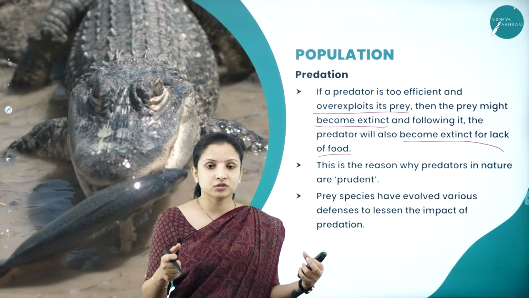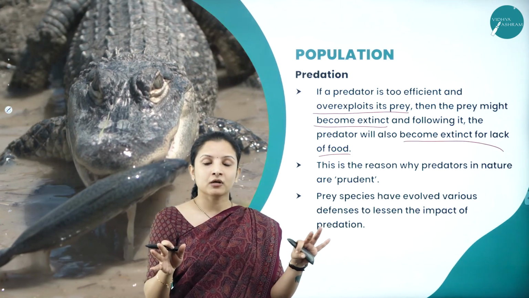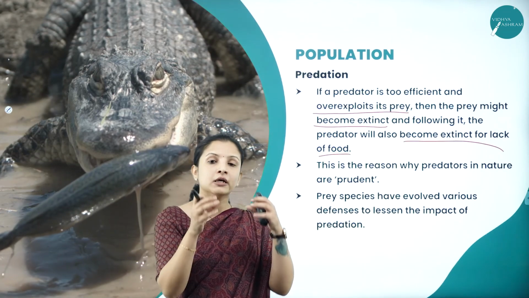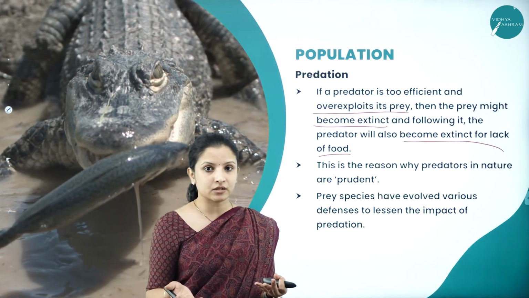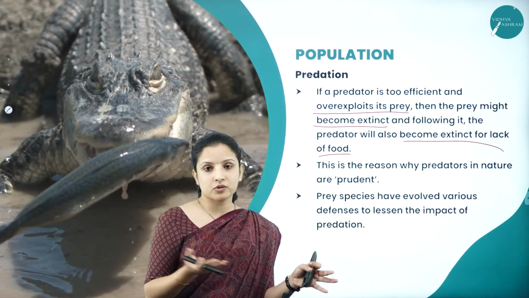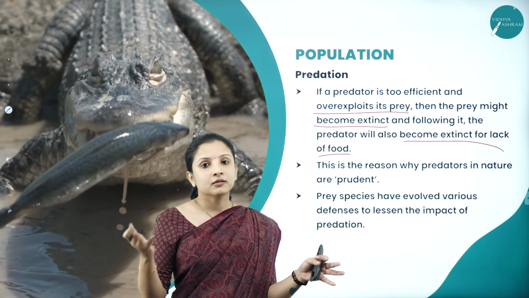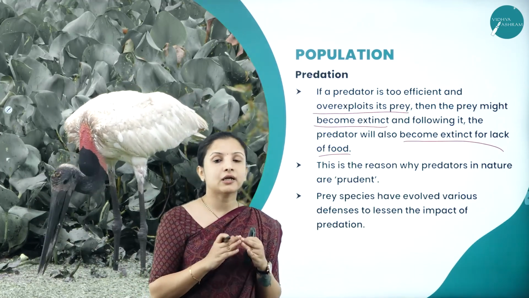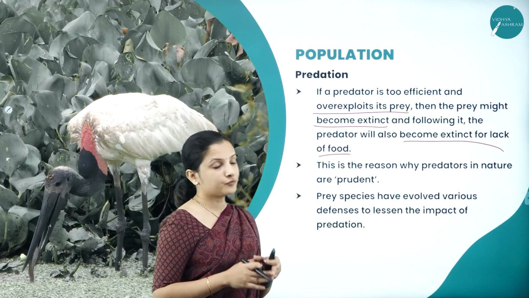Eventually these ferocious predators will completely start killing and feeding on the deer, and therefore the deer population might become extinct. So when the deer population becomes extinct and there are no other animals which the lion can feed on, then the lion's population will also become extinct eventually. So that is one of the drawbacks in the case of predation.